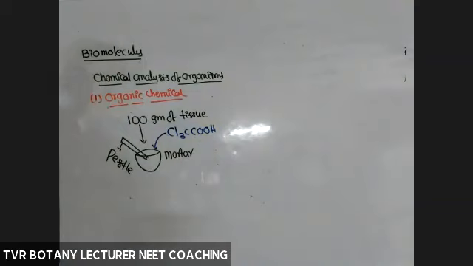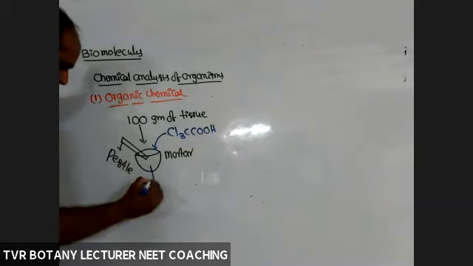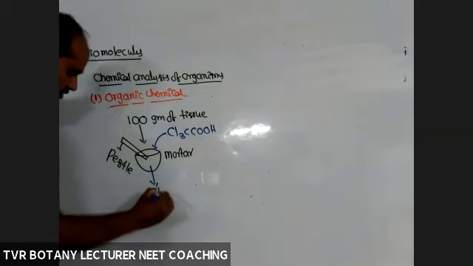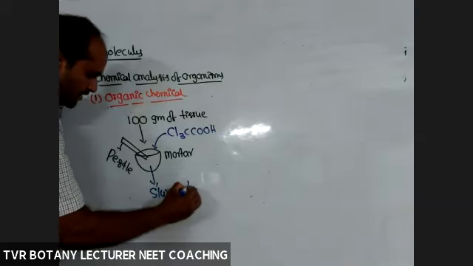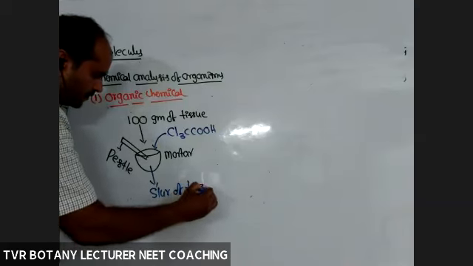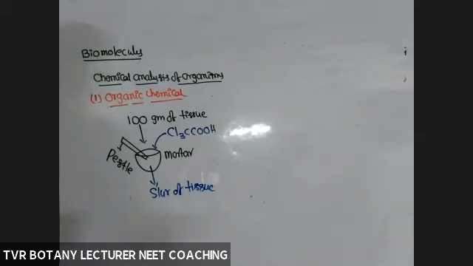So within trichloroacetic acid, we have to grind the tissue. After grinding, we'll definitely get a slurry, a semi-solid, dough-like paste of that tissue.